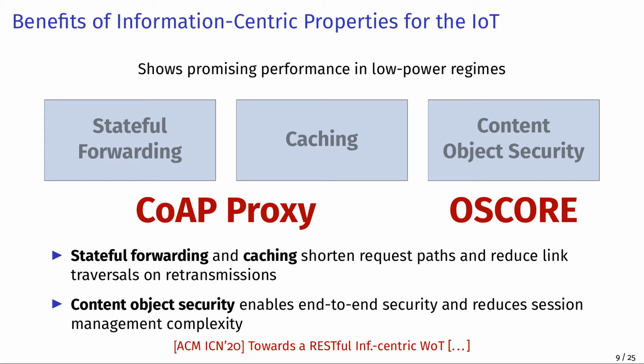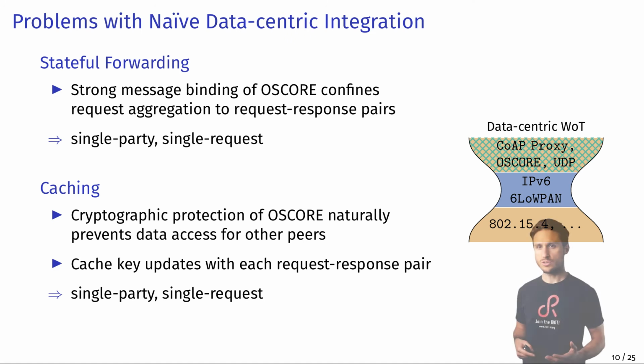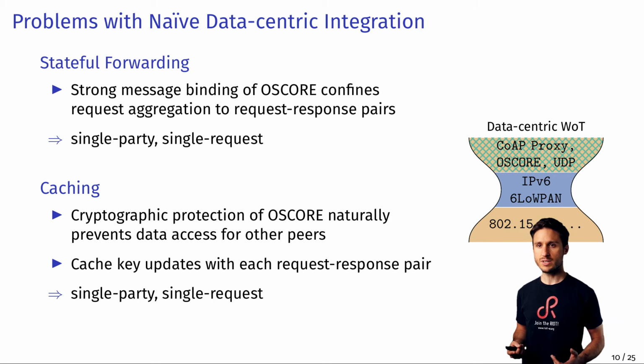A CoAP proxy on each hop along a path allows for the same stateful forwarding, request aggregation, and hopwise caching as NDN, while OSCORE enables security on a content object level. But standard OSCORE introduces a strong message binding, which prevents aggregations between iterated requests and also renders the caching layer completely unusable. These problems negate all former benefits in multiparty scenarios, which leads us to our multiparty extensions.